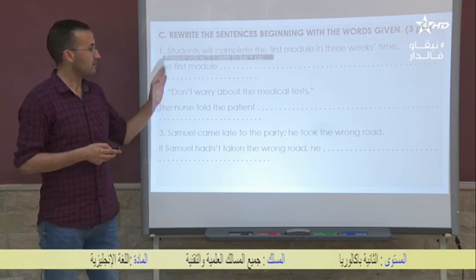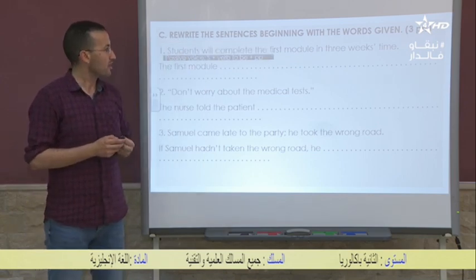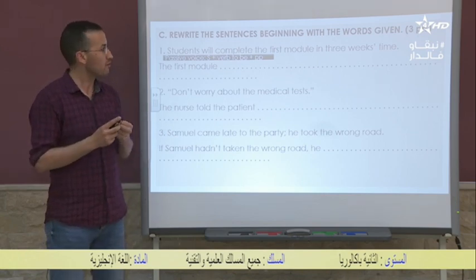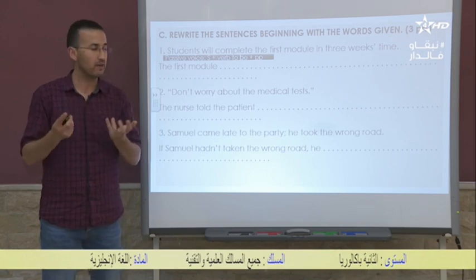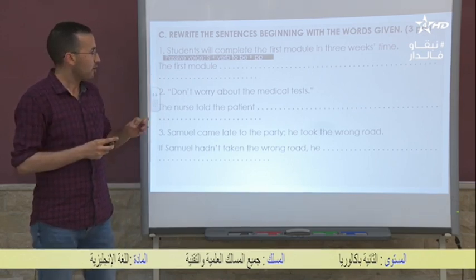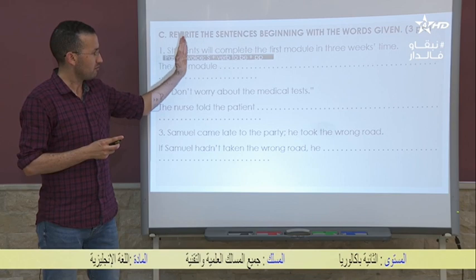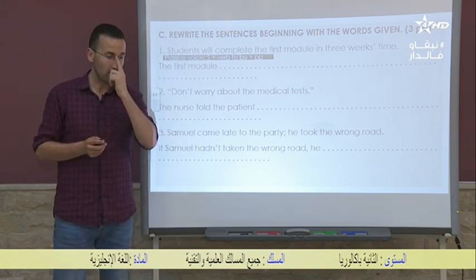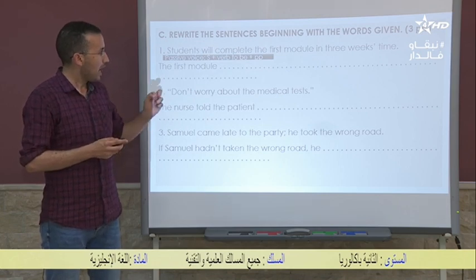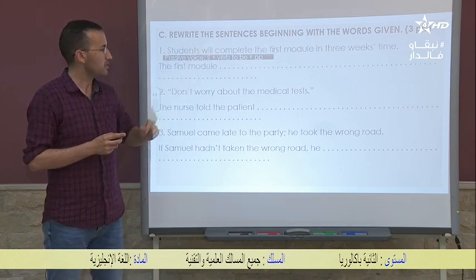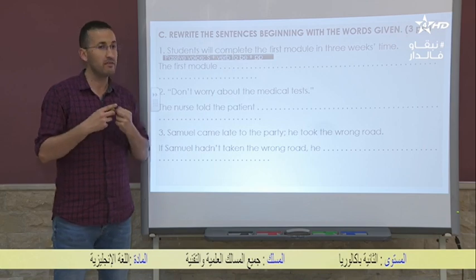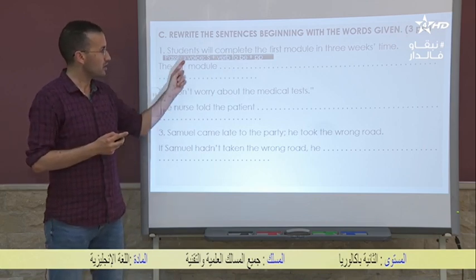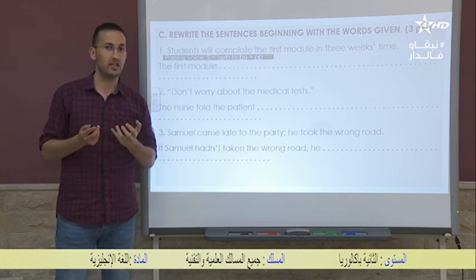the passive voice. So remember that in the passive voice, the focus is on the action and not on the one who is doing the action. And this is the form of the passive voice. So you need to use the subject plus verb to be plus the past participle. And we have will complete. I'm talking about the tense again. Which tense is this, will complete? It's